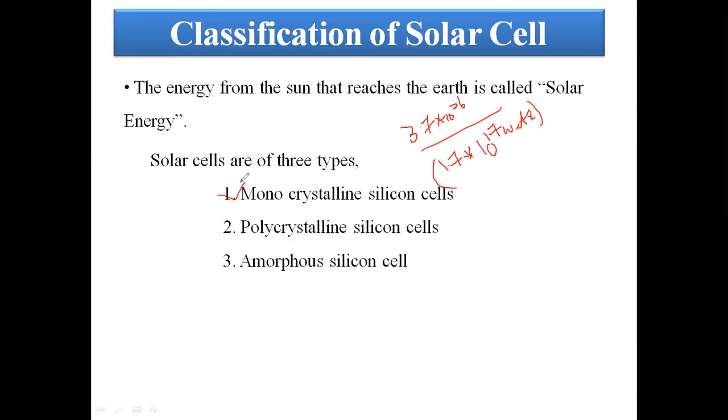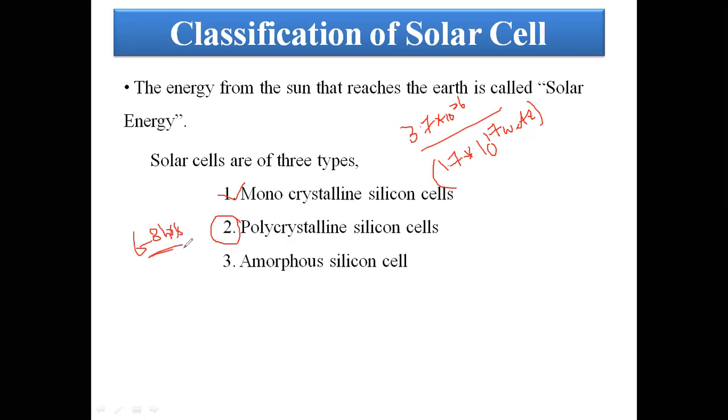Monocrystalline is not used in India because in India the solar radiation is high. We are using polycrystalline, where the efficiency is lower compared to monocrystalline and the cost is less. In India, solar power generation mostly uses the polycrystalline method because the solar radiation is there for 6 to 8 hours per day.